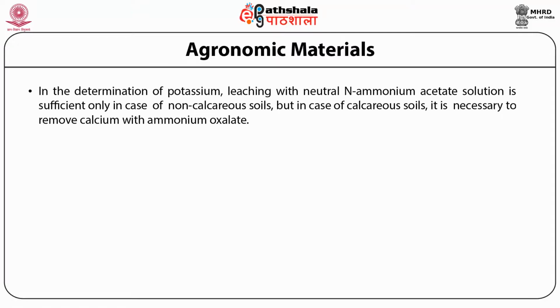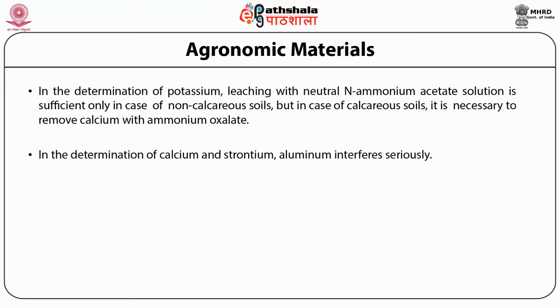In the determination of potassium, leaching with neutral ammonium acetate solution is sufficient. You need not do anything else, only in the case of non-calcareous soil. But in the case of calcareous soil, it is necessary to remove calcium with ammonium oxalate first. So if you have a soil sample which is calcareous in nature, you need to first treat it for the removal of the calcium with ammonium oxalate. In the determination of potassium in soil samples, calcium, strontium and aluminum interfere seriously.